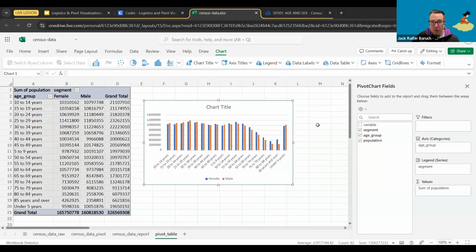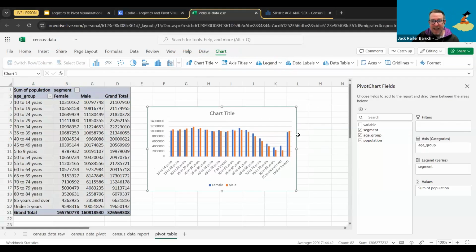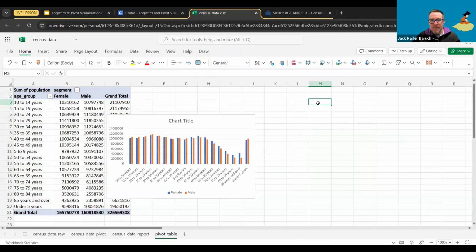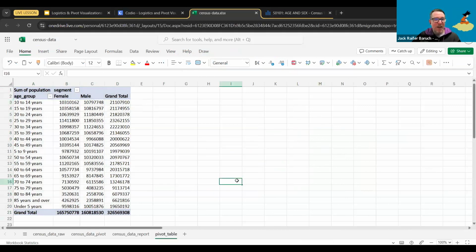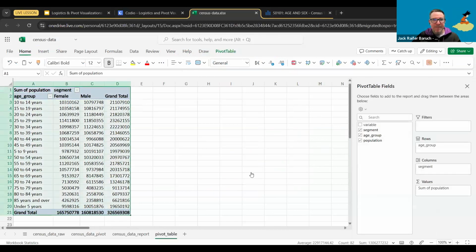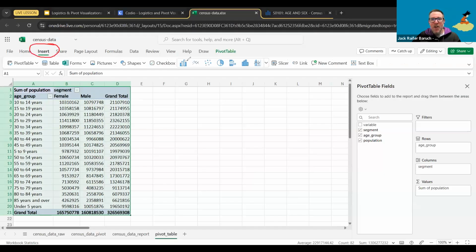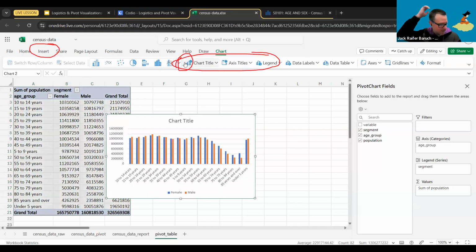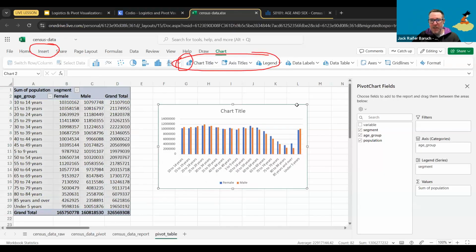So let's go again over how to create a chart from our pivot table. So let me go back. Get rid of it. So again, I'm going to select the whole pivot table. I'm going to go to insert over here. Then I'm going to go to my charts area, and I'm going to pick this one right here, which is my bar chart. And that's it. We get a nice bar chart with the specific information that we are actually looking for.